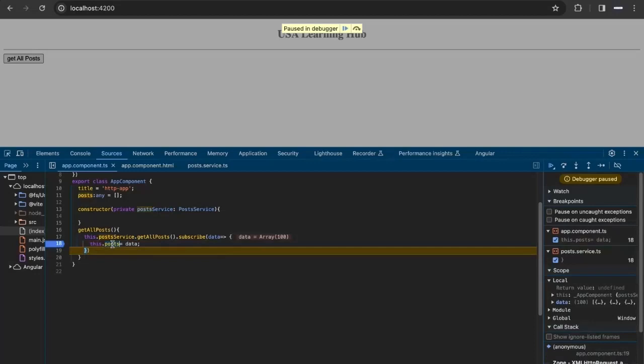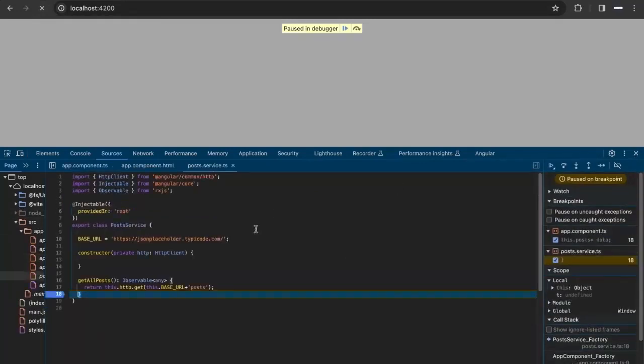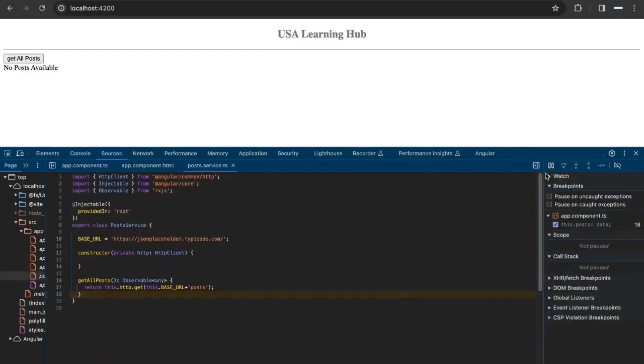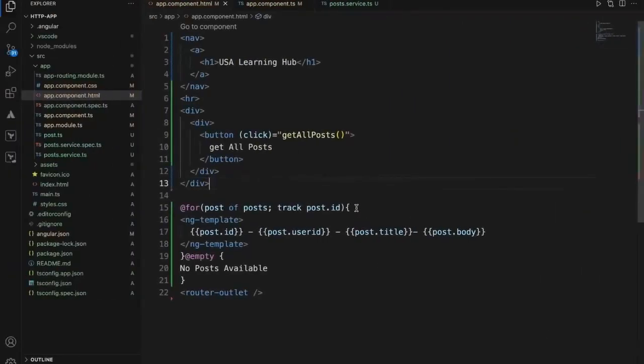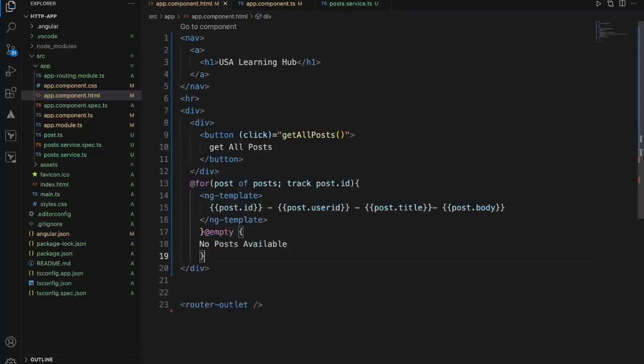So we got the list of posts. Now since this is outside, let's just check. Let's put it here. For now let's remove the template and let's just use the div.